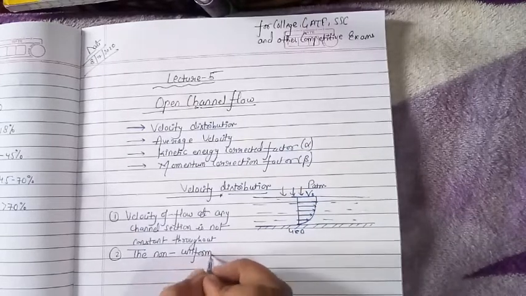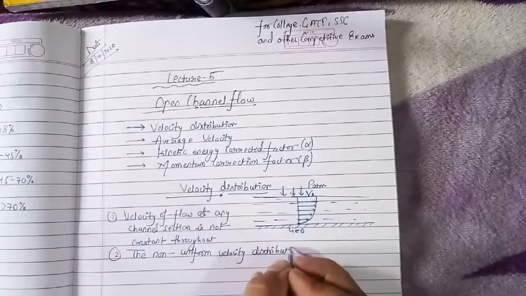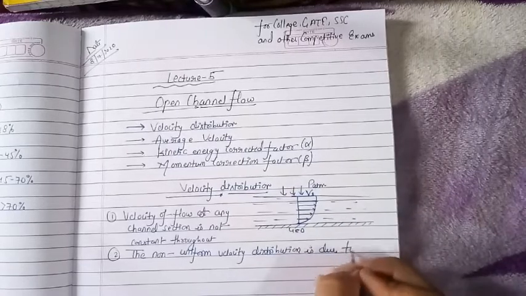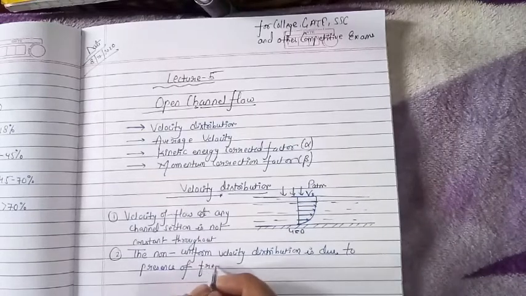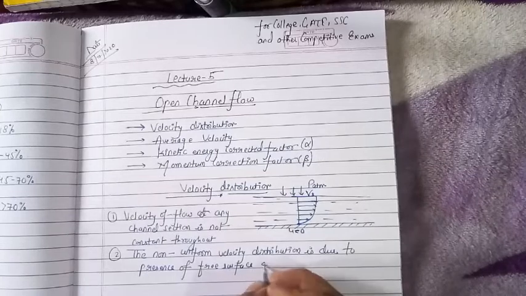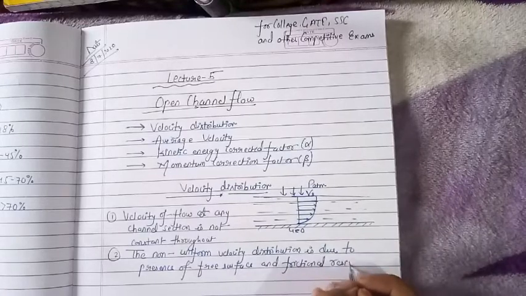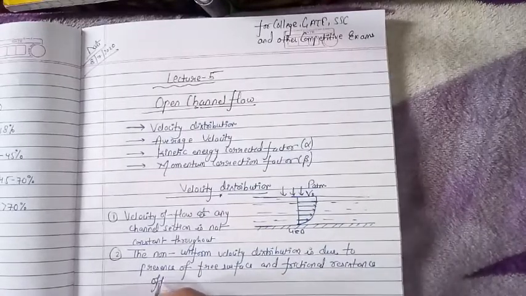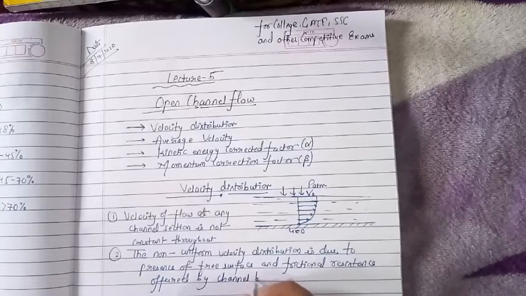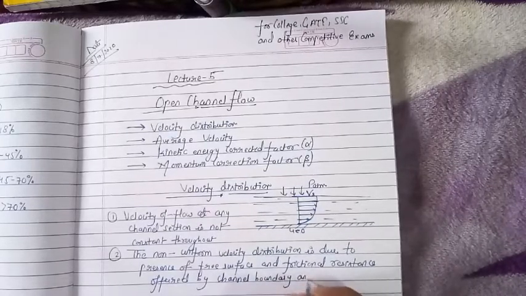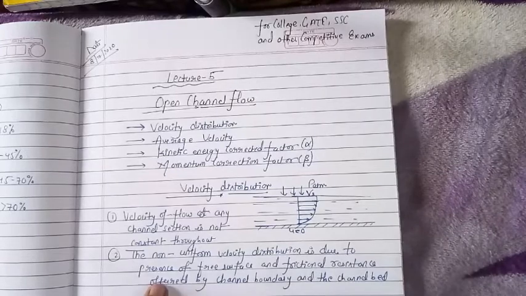Next point we will see is that the non-uniform velocity distribution is due to the presence of the free surface and the frictional resistance offered by the channel boundaries and the channel bed. So let us understand this point in detail.